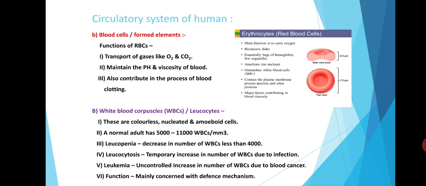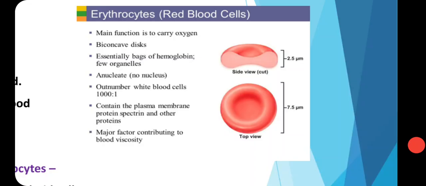Now see the different functions of RBCs. The main function of RBC is the transport of gases like O2 and CO2. RBCs can maintain the pH and viscosity of blood, and they also contribute in the process of blood clotting. See the morphological structure of RBCs. They are biconcave and disc-like cells. The thickness is 2.5 micrometer and the diameter is about 7.5 micrometer.